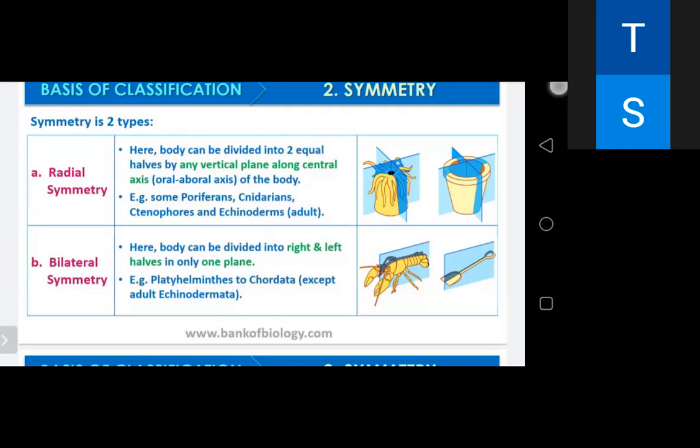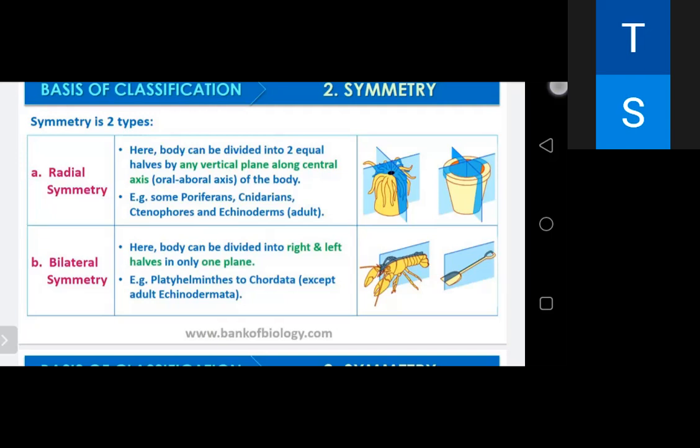When the body can be divided into two similar halves by one vertical plane only, it is called bilateral symmetry. Adult sponges are asymmetrical, and bilateral symmetry is found in annelids and arthropods.